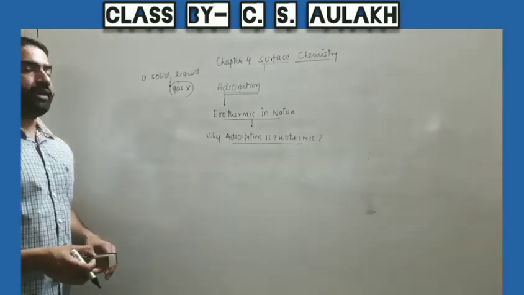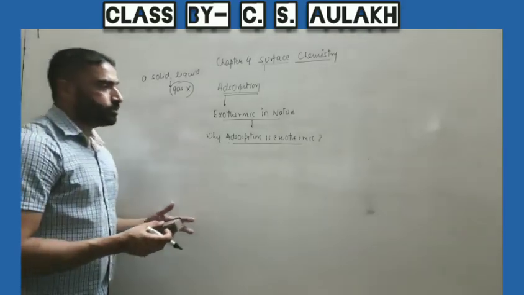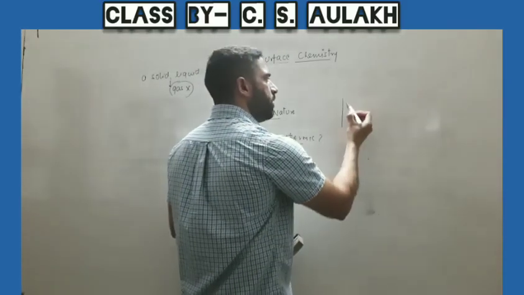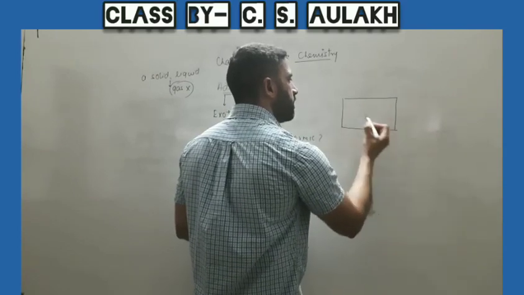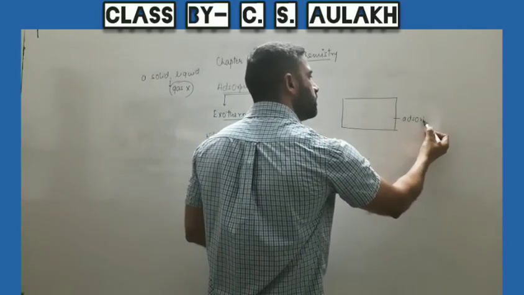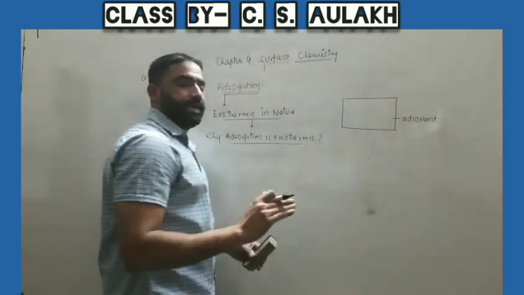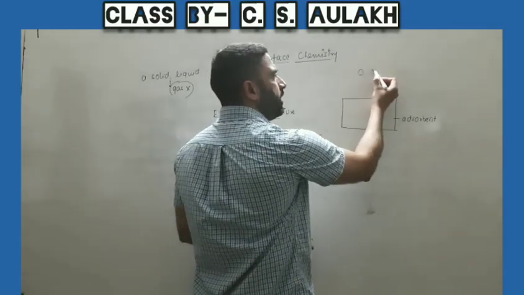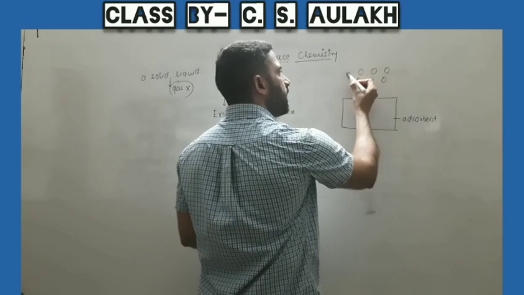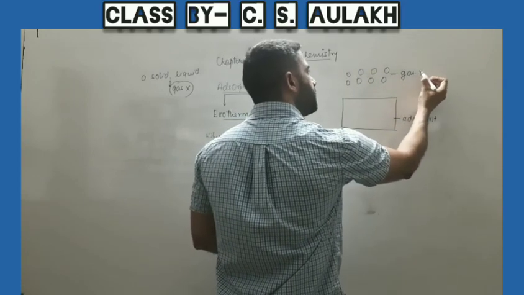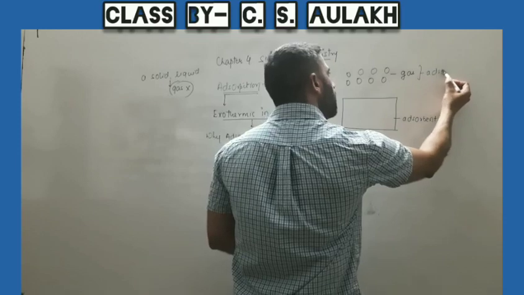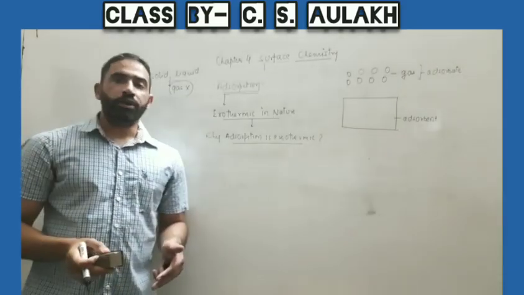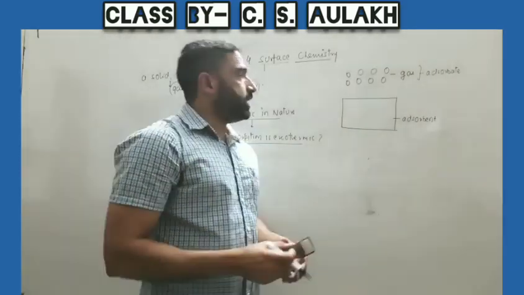So there are two ways to explain this. One is very simple. This is based upon the concepts related to the states of matter. You can say this is the adsorbent, that is the solid with some unbalanced forces over its surface. And here we have a gas acting as adsorbate, and this we have already studied in the chapter states of matter in +1.